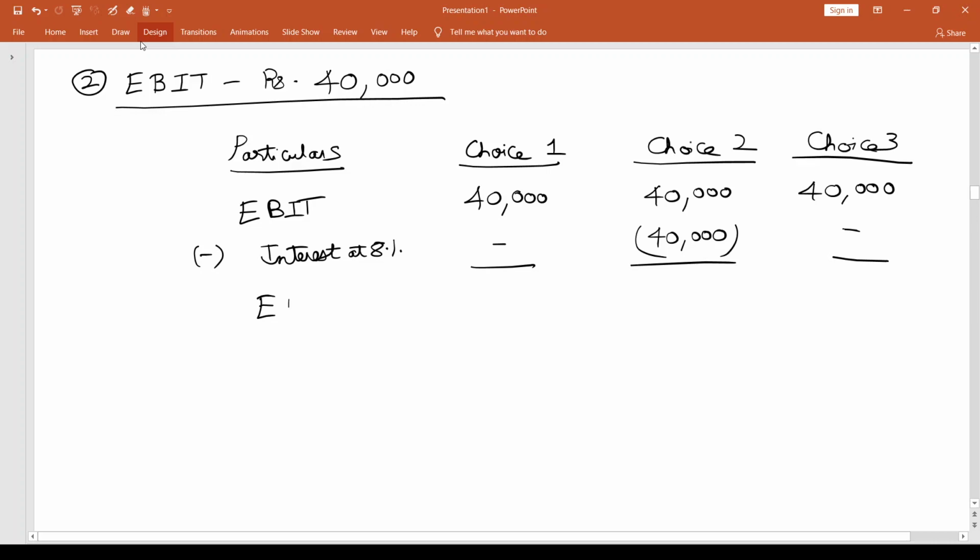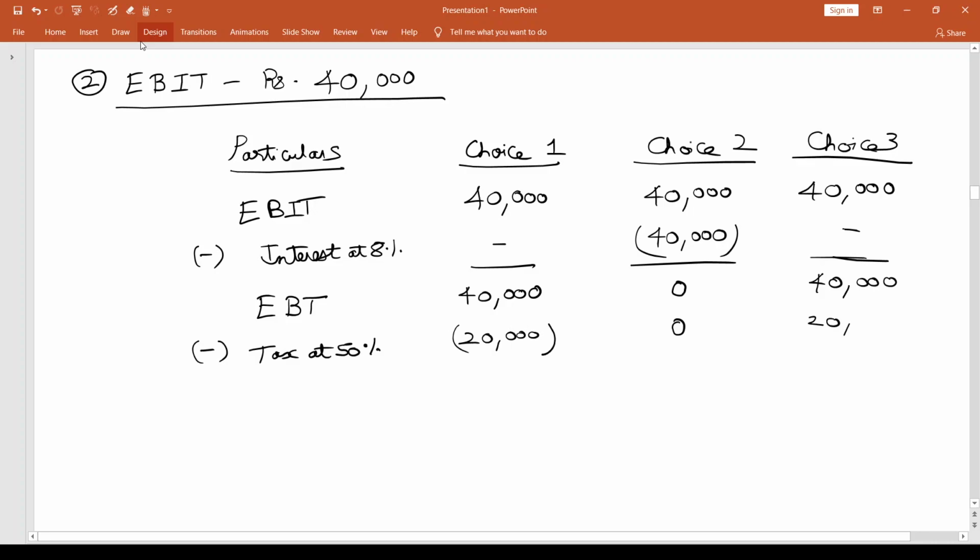Now I have earnings before tax. For the first choice, it is 40,000. Second choice, it is 0. And third choice, it is 40,000. Let me subtract tax at 50%, and I'll have 20,000 as the tax here. This is 0 and this is 20,000. When I have no earnings before tax, obviously there's no tax as well. For the other two cases, I have 50% tax. Then earnings after tax is 20,000 here, 0, and then 20,000.